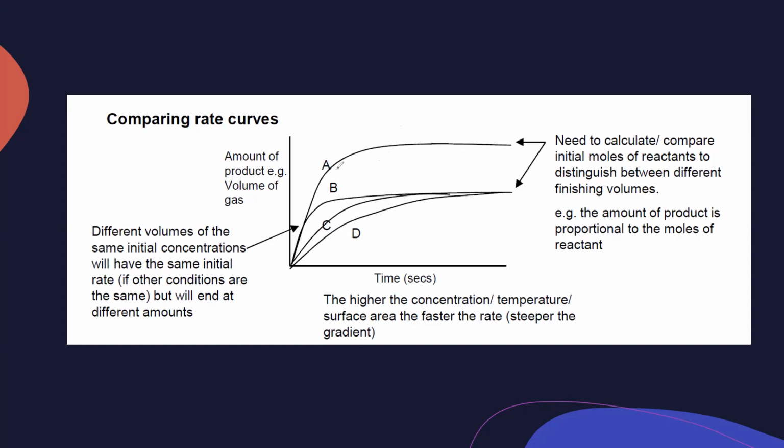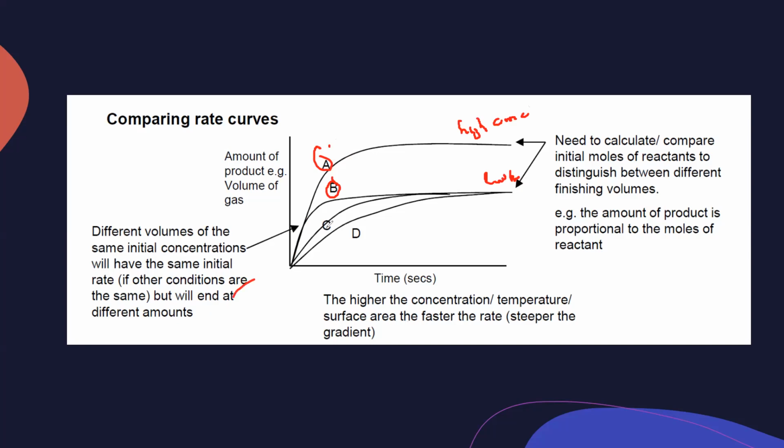So as you can see, this is a graph of volume of product and time. A steeper slope refers to a faster rate of reaction. And why are the products at A and B different? It means at A we are using a higher concentration of the reactant, or more reactant particles, and at B we use a lower concentration of the reactant particles.